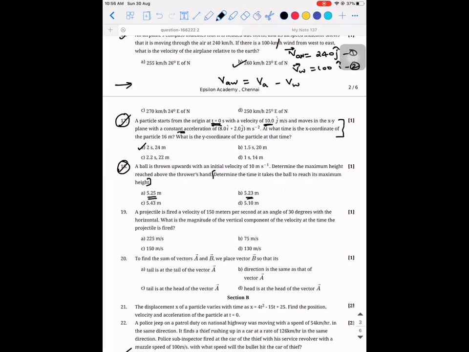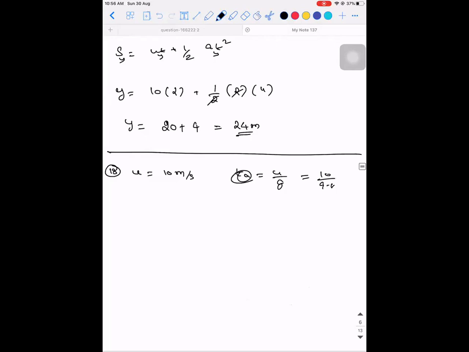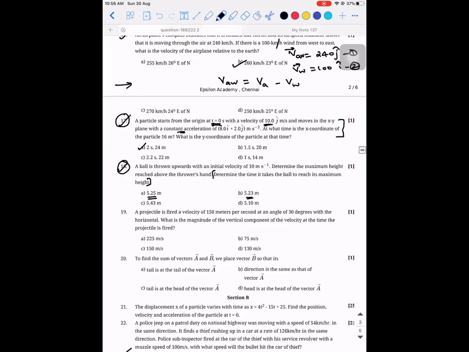Determine the maximum height reached above the thrower's hand. Maximum height, so h is equal to u square divided by 2g. So 100 divided by 2 into g, where g is 9.8. This will be 50. 50 divided by 9.8 is the answer. So it should be greater than 5, 5 point something. You have to give the exact answer.